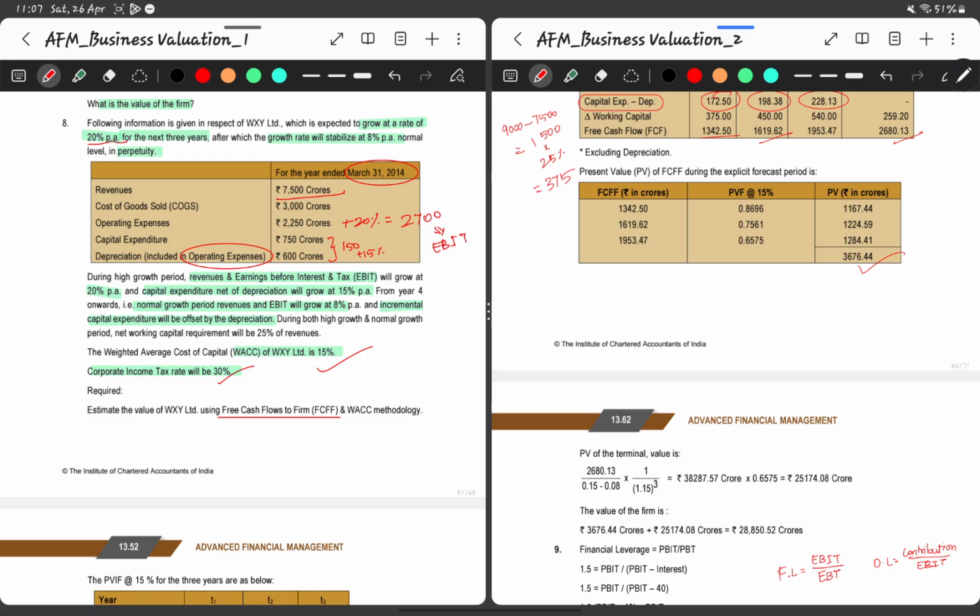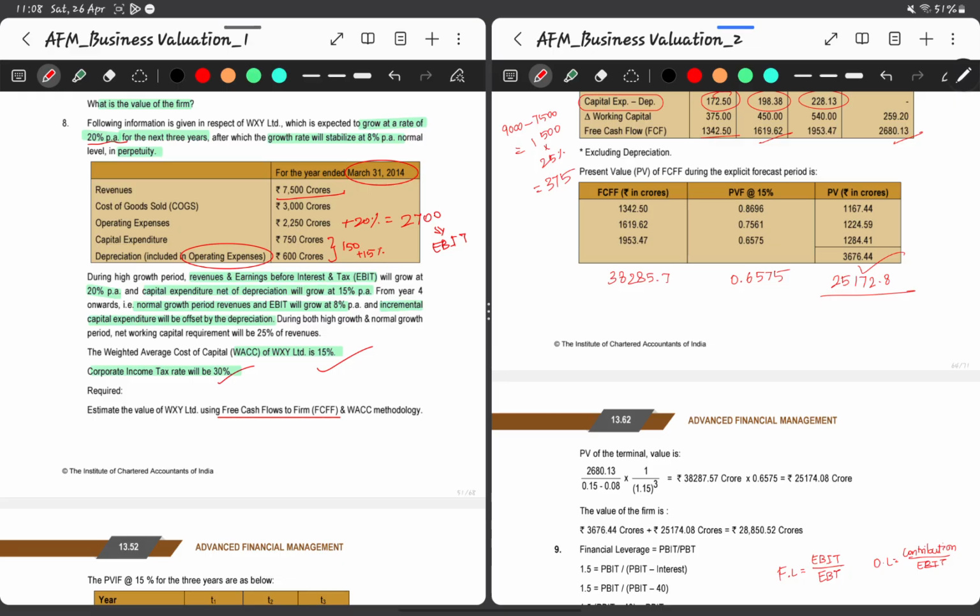2680 divided by 0.07 is nothing but 38,285.7, and we know that at the end of third year the discount factor is 0.6575, multiplying by that we'll get 25,172.8.